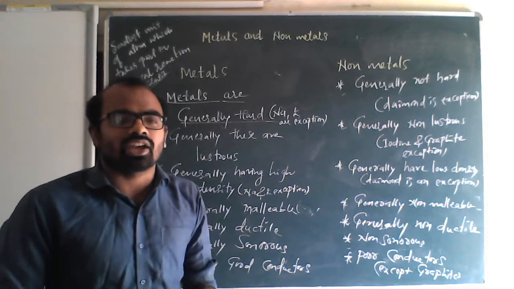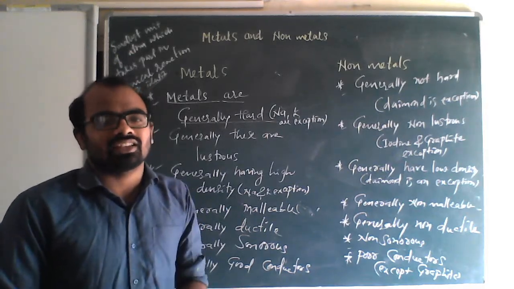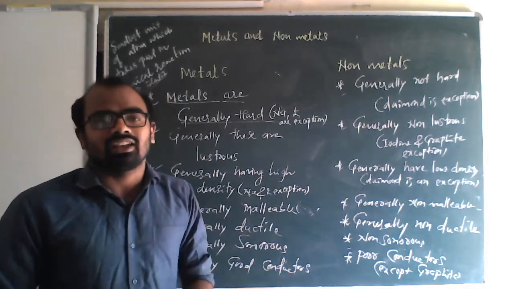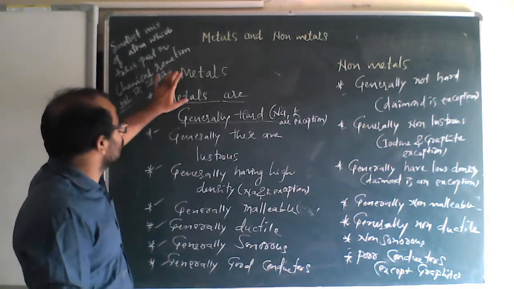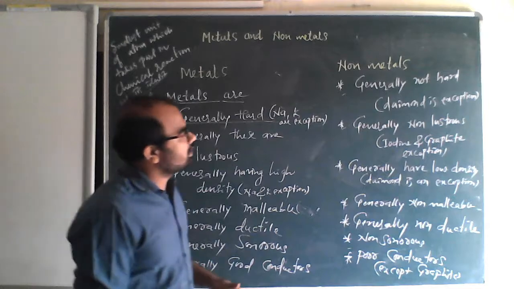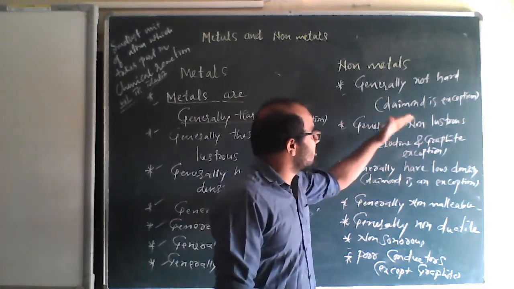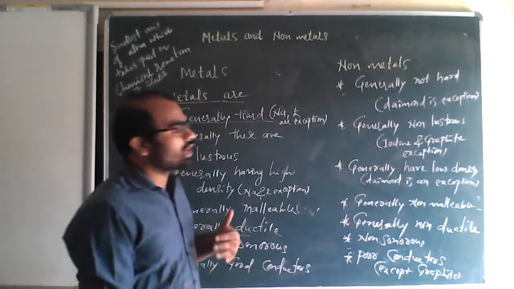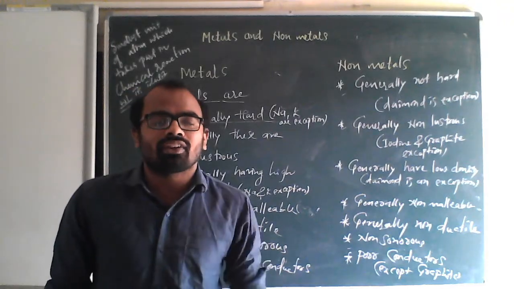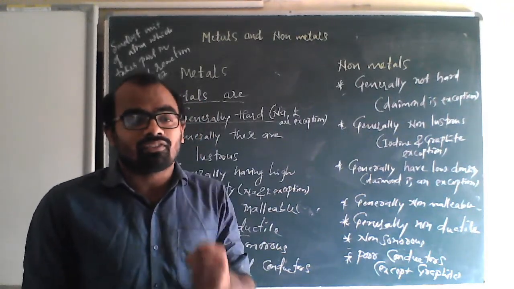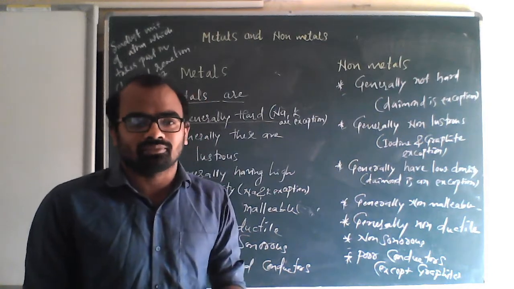That shiny surface property is called lustre. Generally metals are lustrous. But when it comes to non-metals, generally they are non-lustrous, but iodine and graphite are exceptions. Graphite is also an allotrope of carbon.